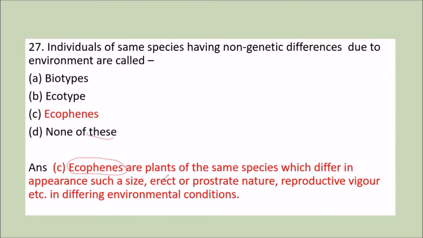Ecophenes, we should know that these are plants of the same species which differ in appearance such as size, erect nature, prostrate nature, and reproductive vigor, etc. And they are differing in their environmental conditions also. So this ecophene is the correct answer.